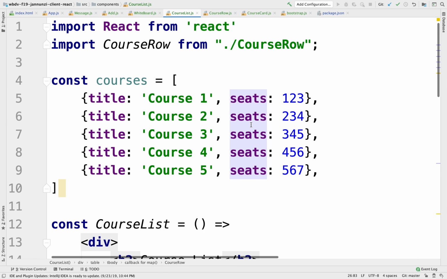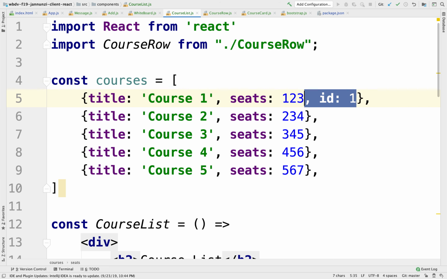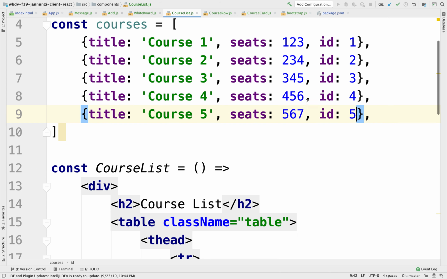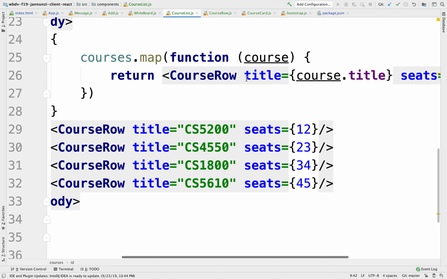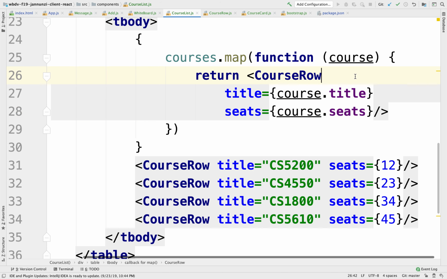So to do that, let's give everybody a unique identifier, an ID. Presumably these would be IDs that are generated by the database. So this is 2, 3, 4, 5. Okay, actually, let me break this up a little bit. Title, seats. There we go.